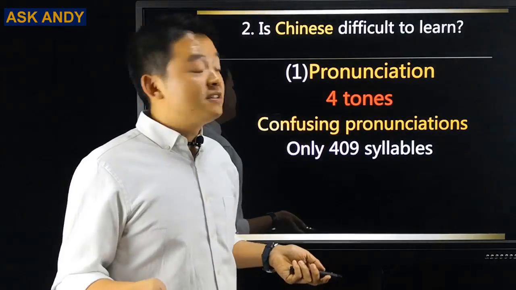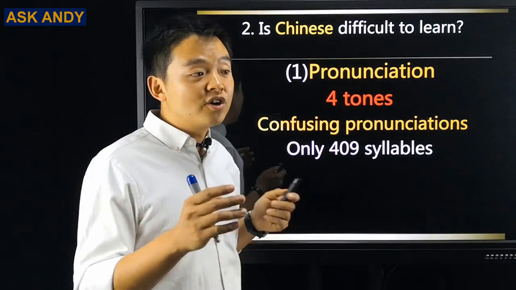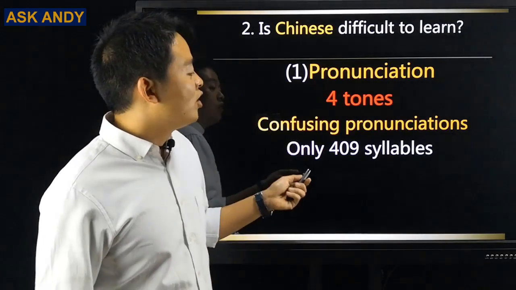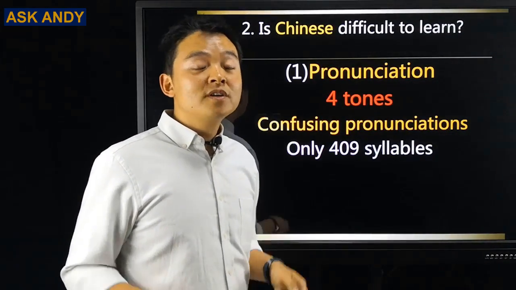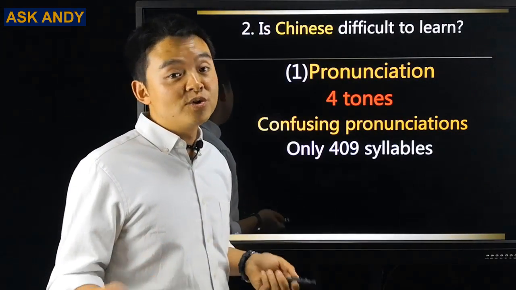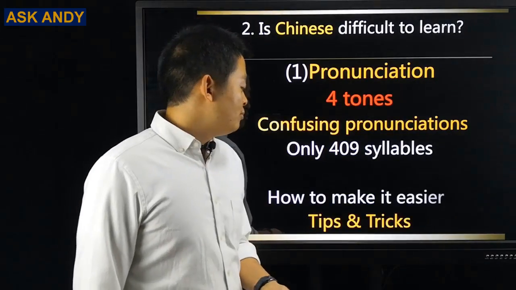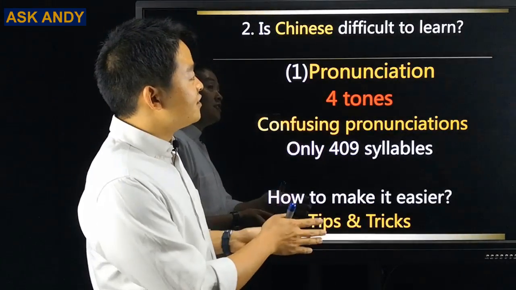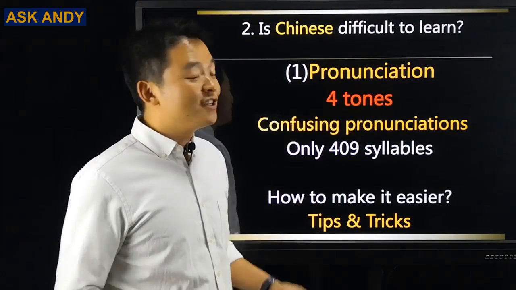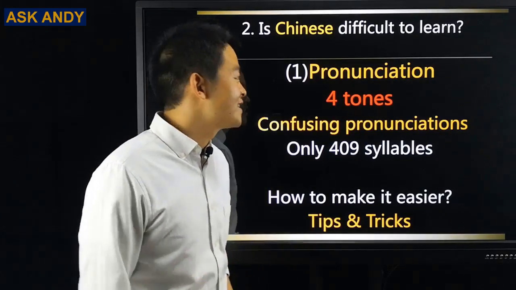Actually, it won't be that difficult for you because the Chinese language is a contextual language. You are going to tell the meaning from the context. The easy part is we only have 409 syllables, so you can learn Chinese pronunciation faster compared to other European languages. So how to make it easier for Chinese pronunciation? You need to know my tips and tricks. You can check my playlist here for Chinese pronunciation tips and tricks.